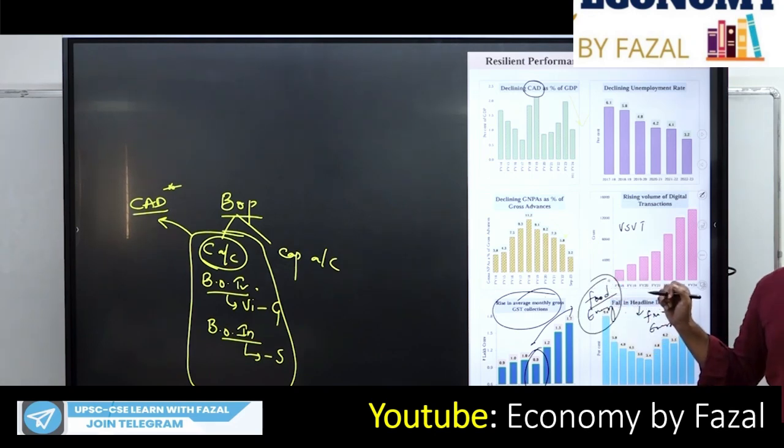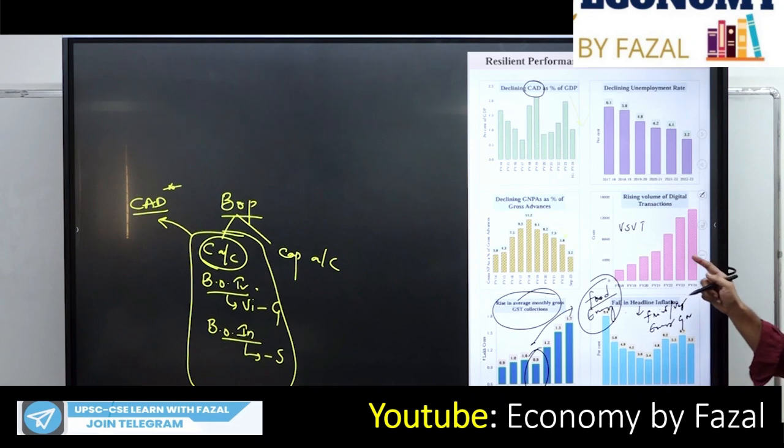Headline inflation is the inflation which covers everything about goods and services, plus food and energy. There is something called core inflation. Core inflation means excluding food and energy. Headline inflation includes food and energy. Core inflation excludes food and energy.